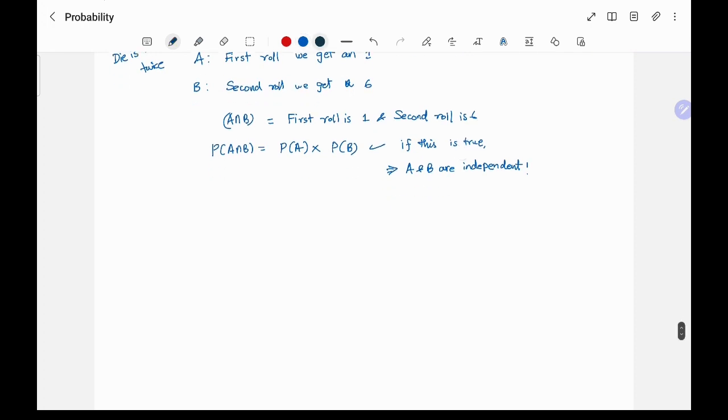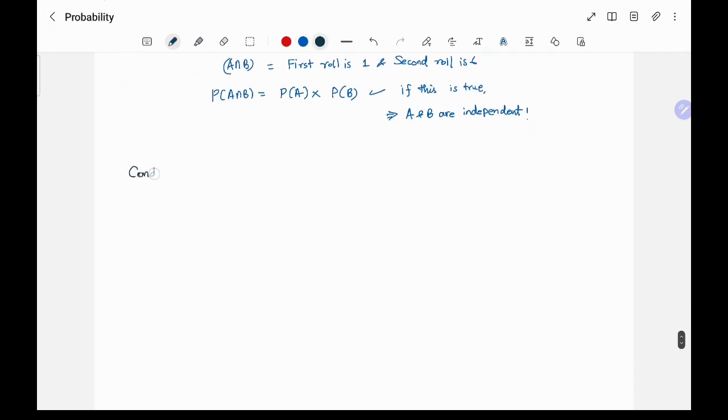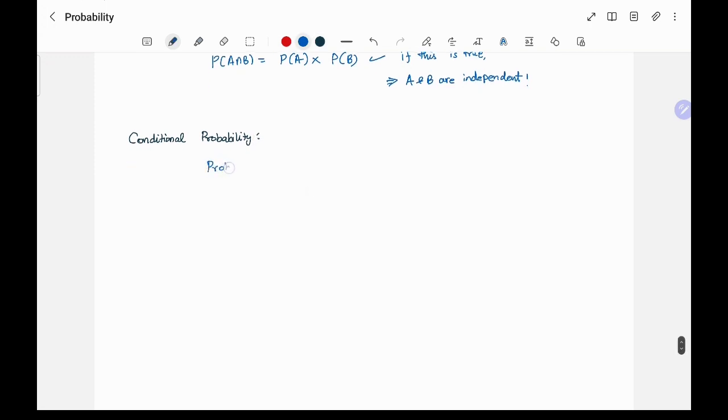So next I want to touch upon conditional probability. So this is nothing but the probability of some event given that some other event has already occurred.